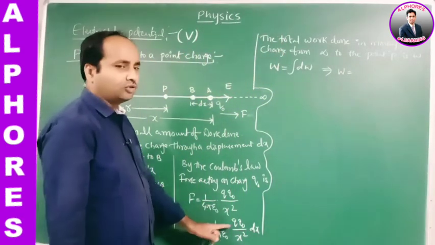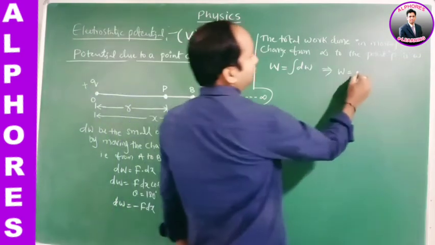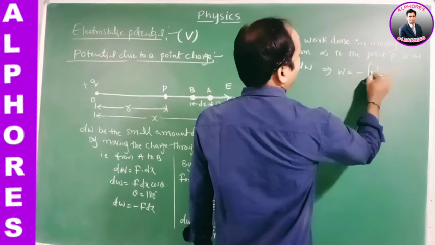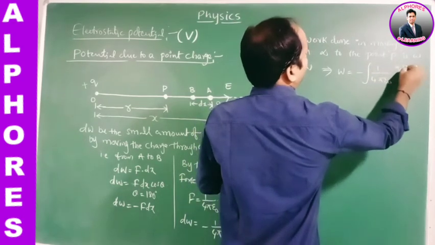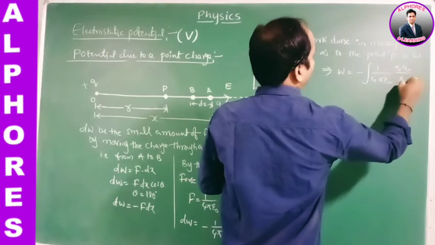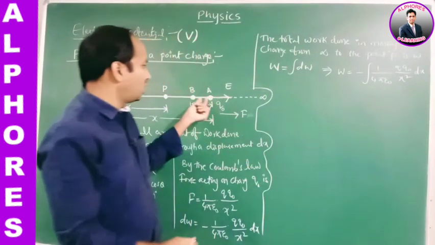So W equals the integration of minus 1 by 4 pi epsilon naught Q Q naught by X square dx. What is dx? It is the small displacement.